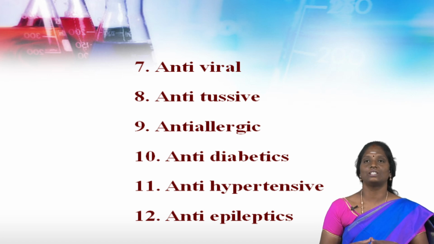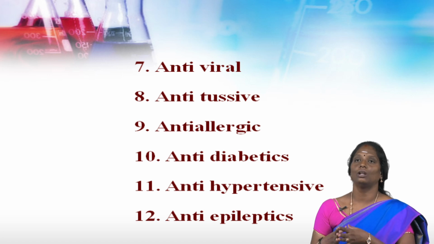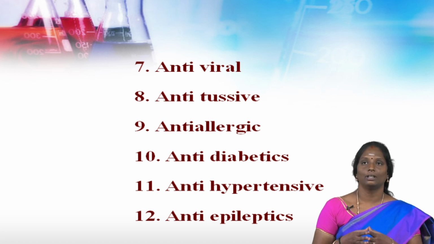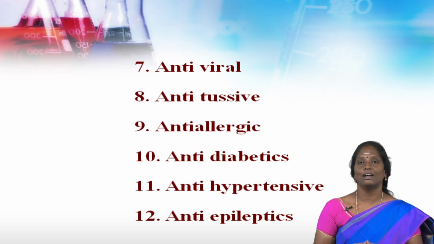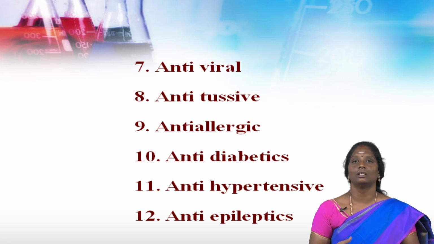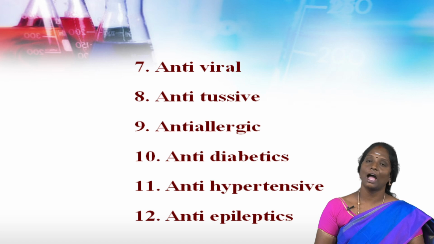Tenth one is anti-diabetics. The drugs that are used to control diabetes are called anti-diabetics. Example, insulin, chlorpropamide, etc. Eleventh one is antihypertensive. A drug used to lower the blood pressure is called antihypertensive. Example for the antihypertensive is diazoxide, nitroprusside, etc.